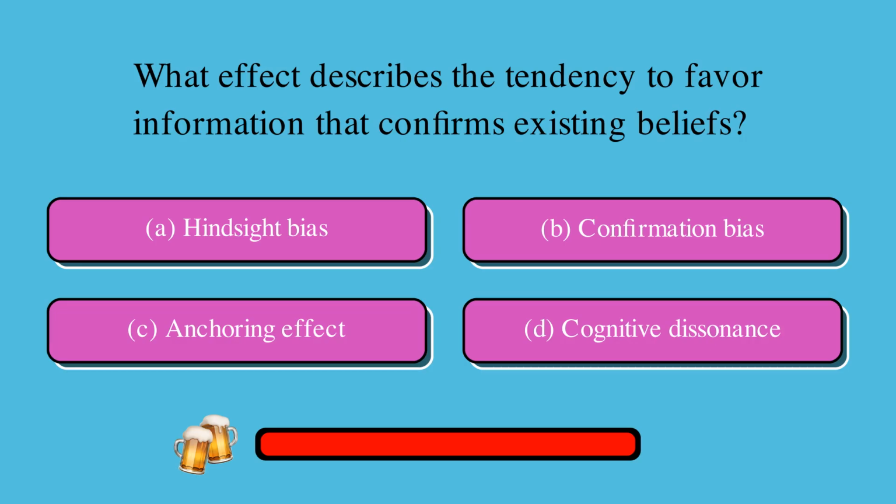What effect describes the tendency to favor information that confirms existing beliefs? Is it A, hindsight bias, B, confirmation bias, C, anchoring effect, or D, cognitive dissonance? The correct answer is B, confirmation bias.